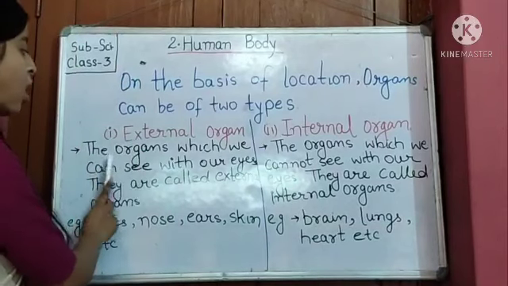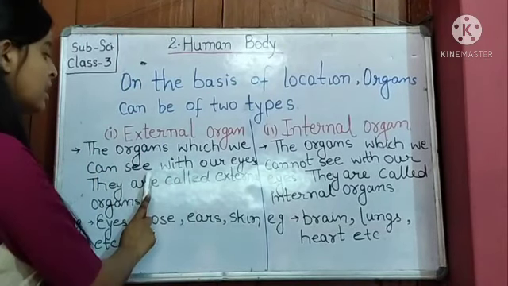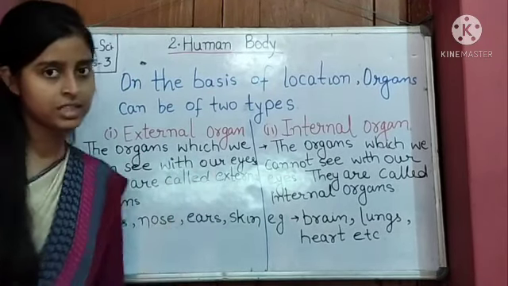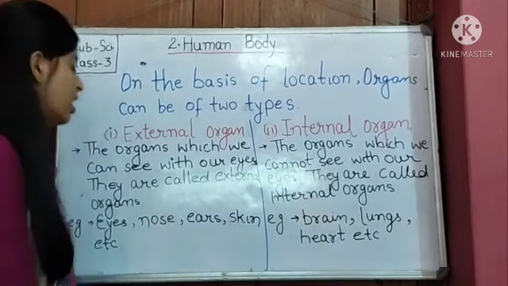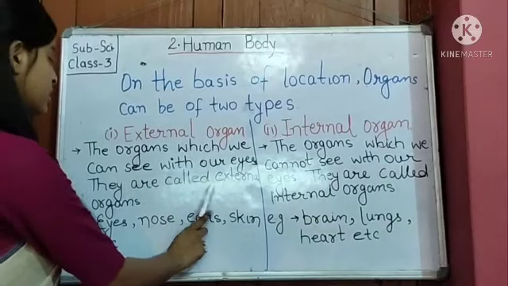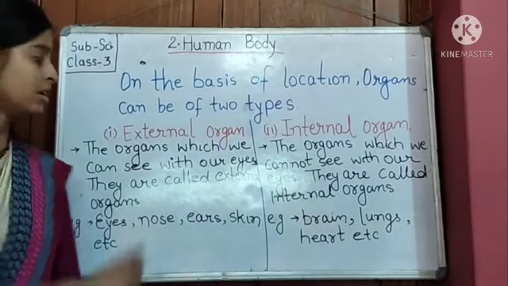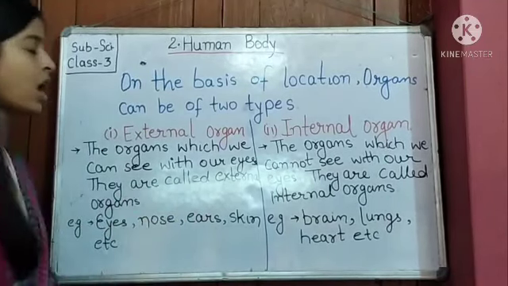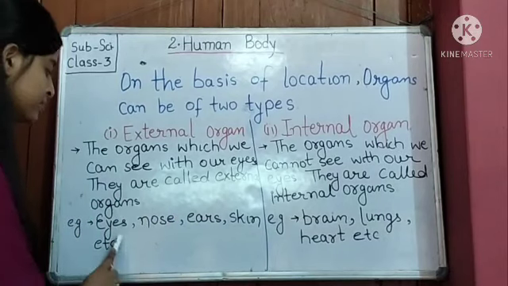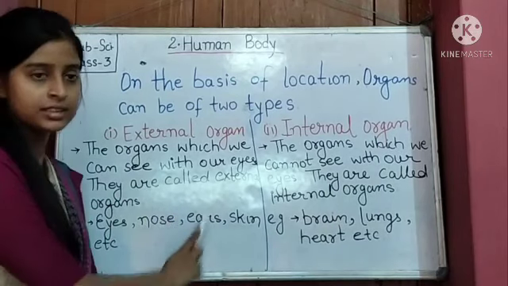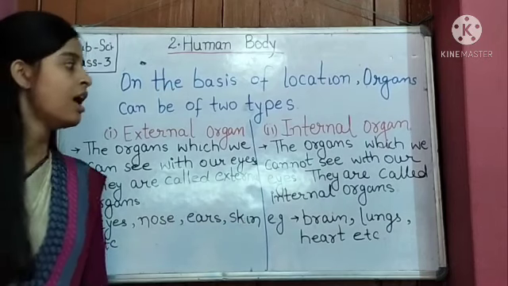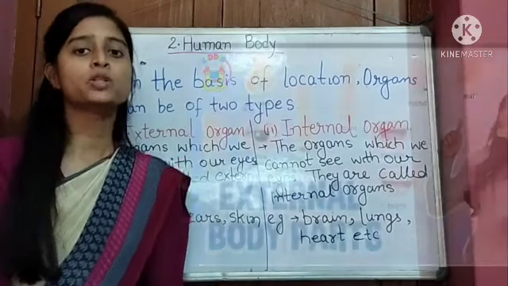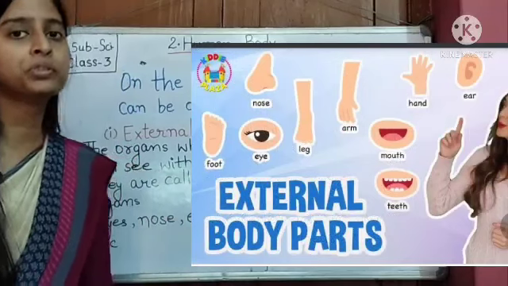External organs are the organs which we can see with our eyes. They are called external organs, such as eyes, nose, ears, skin, etc. You can see some images of external organs on your screen.